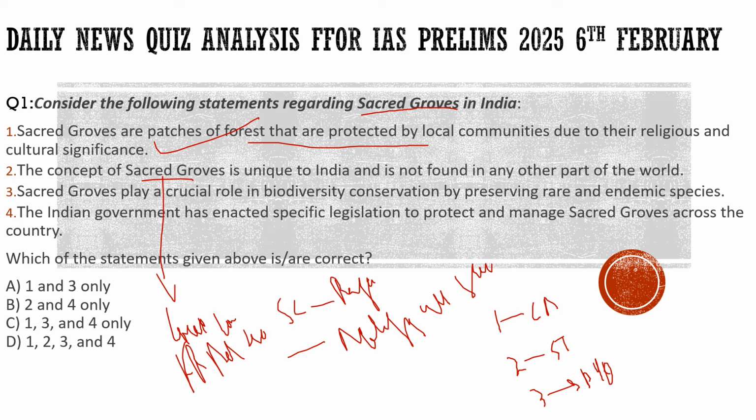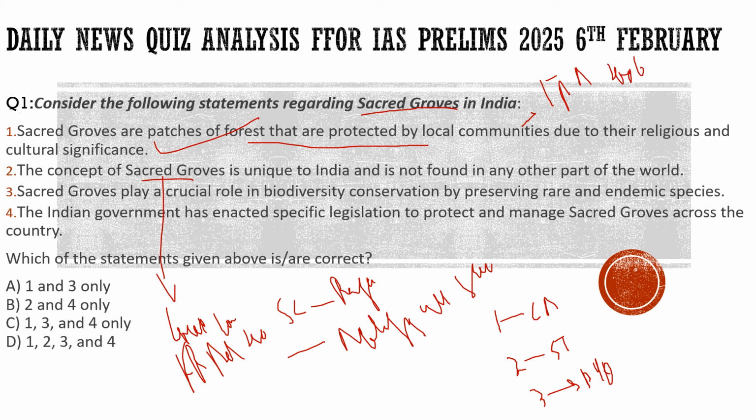It is linked with the spirituality of the people there, it has religious significance and cultural significance, and they are the patches of the forest which are protected by local communities under the Forest Rights Act of 2006. So 100% the first statement is correct.